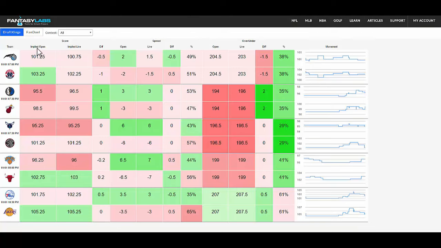This is all of the latest Vegas data: the implied totals for a team, where they opened, where they are now, the difference, the spread, open and live, and betting percentages. So how many people are betting on each team, on the over under, and line movement over time, and a whole bunch of other really cool stuff. You can look at things like blowout factor or use betting percentages to help predict ownership, and a variety of other things. So the Vegas page for NBA is totally free, and that is new.